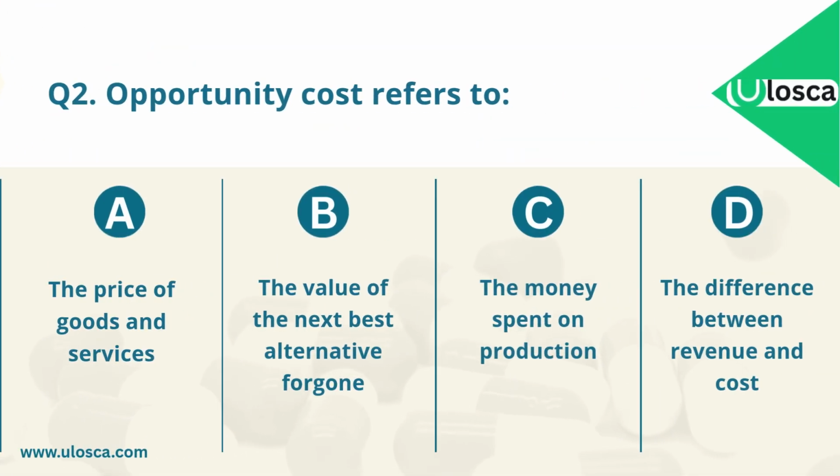Question 2. Opportunity cost refers to A. The price of goods and services. B. The value of the next best alternative foregone. C. The money spent on production. D. The difference between revenue and cost. Which one is the correct answer?